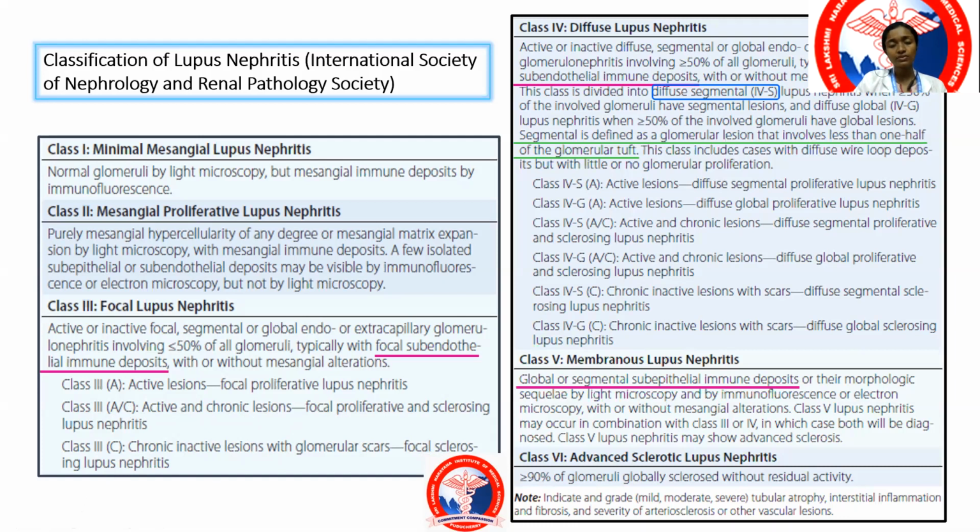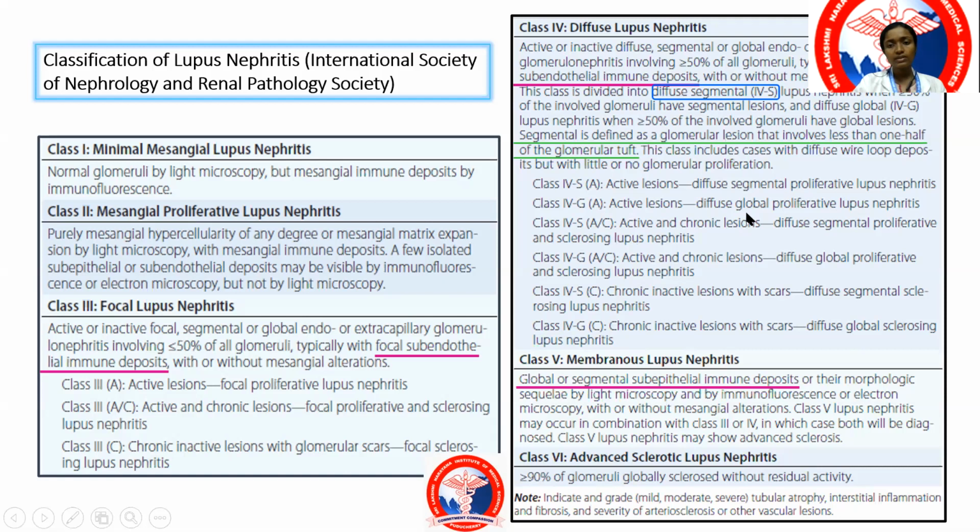Here, 50% or less of the glomeruli are involved. Then you have diffuse lupus nephritis, where more than 50% of the glomeruli are involved with subendothelial immune deposits. Again, this diffuse class can be divided into diffuse segmental and diffuse global, depending on whether less than or more than 50% of each glomerulus is involved. And each of these can be further classified into A, A/C or C.